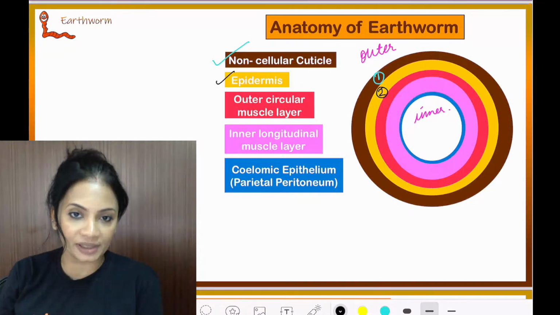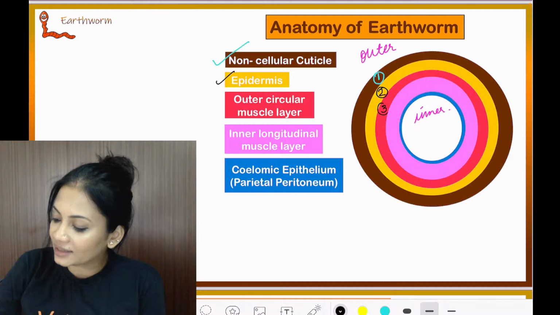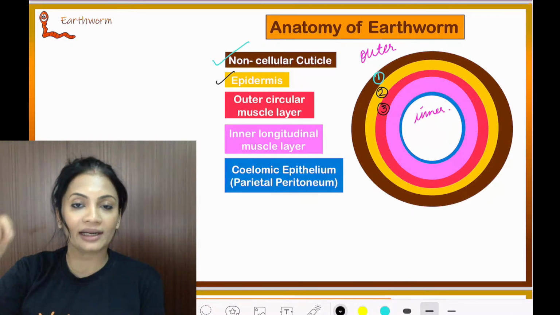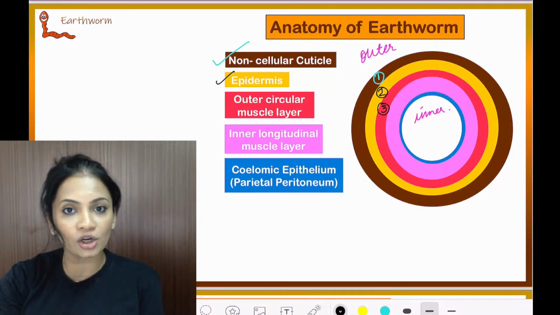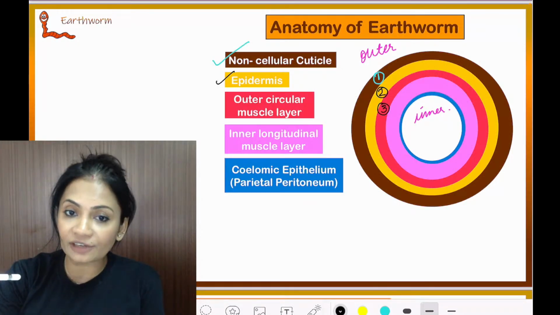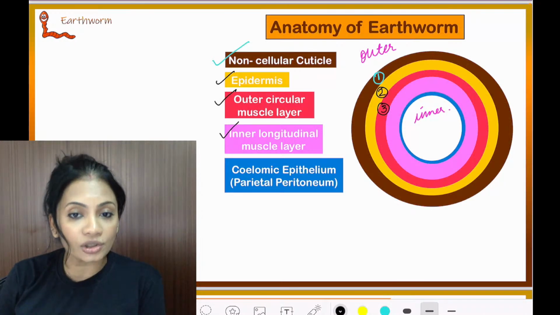Then the second layer from outside is the epidermis. Then the third layer is the outer muscular layer. Just like humans, even over here you will find circular and longitudinal muscles. The only difference is that the outer layer is circular and the inner layer is longitudinal.